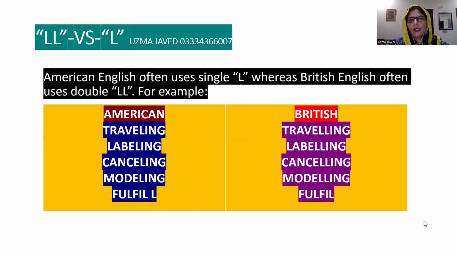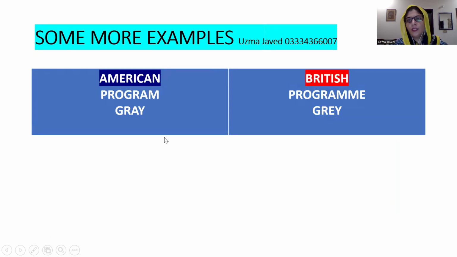Now these are the words and the lists. So my dear students, these two words and their examples I also felt like sharing with you because this is a word which is commonly used in our daily routines. When we are spelling the word program, it should have single M in American English and it should have double M in British English, programme. As far as the word gray is concerned, it is spelled with AY in American English and it is spelled with EY in British English. So this was the important difference which I wanted my viewers and audience to keep in mind while spelling these words. There are some hard and fast rules in this category.